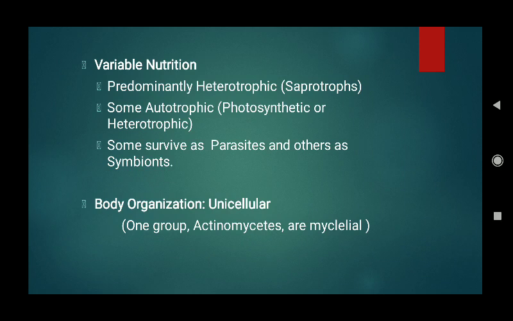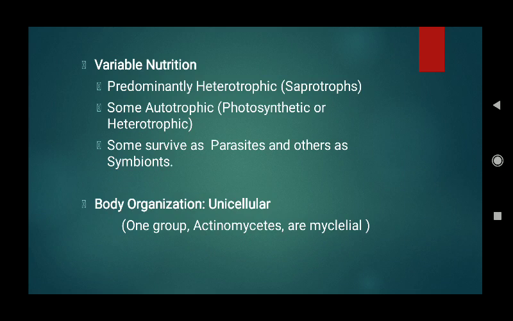Photosynthetic means those Monerans which obtain the energy from sunlight to prepare their organic food material. And chemosynthetic Monerans are those which produce their organic food material by utilizing the energy obtained from oxidation of some chemical compounds.